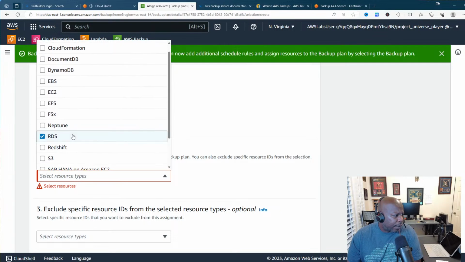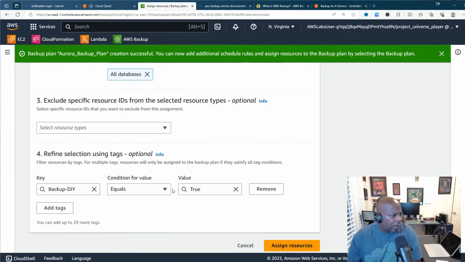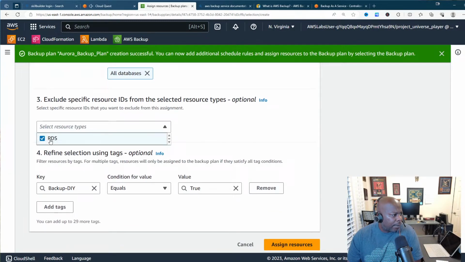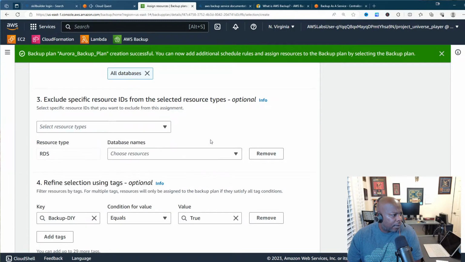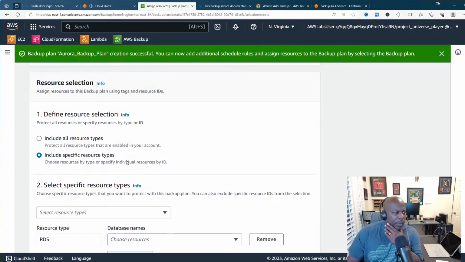So let's go with RDS here. Choose resources. Oh no. Resource type RDS. No resources here. Let me see. Select a specific resource.